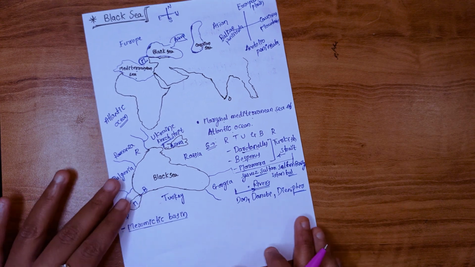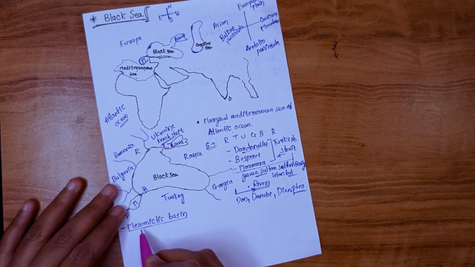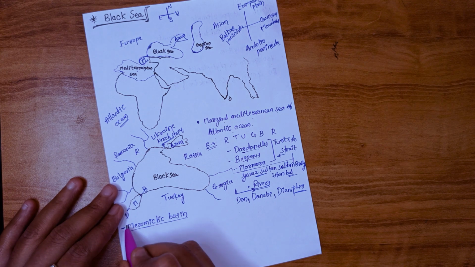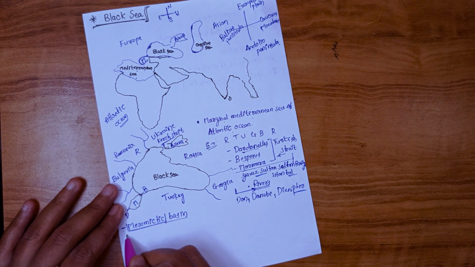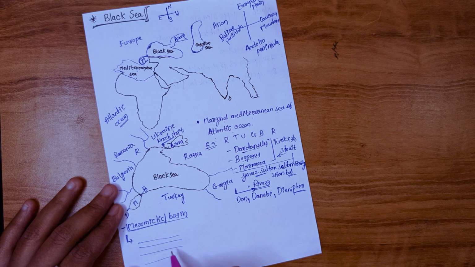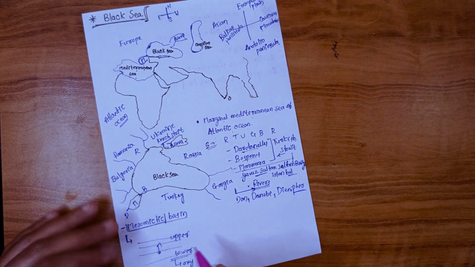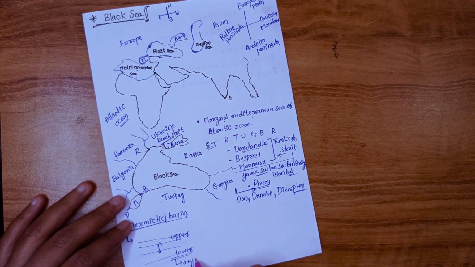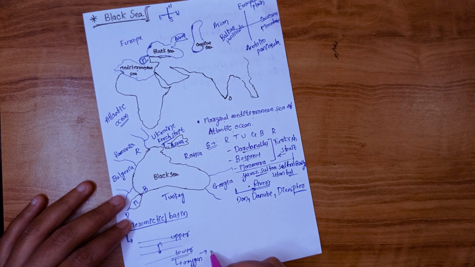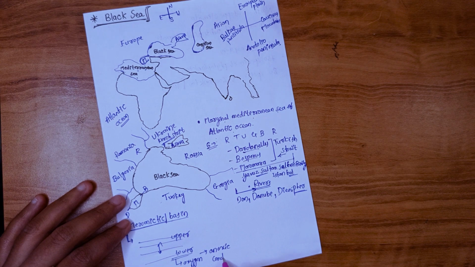The Black Sea has one special characteristic, that is a meromictic basin. Meromictic condition means the upper part of the water does not intermix with the lower part of the water, and the lower part lacks oxygen. Due to this non-intermixing, the lower part of the water lacks oxygen and creates an anoxic condition.